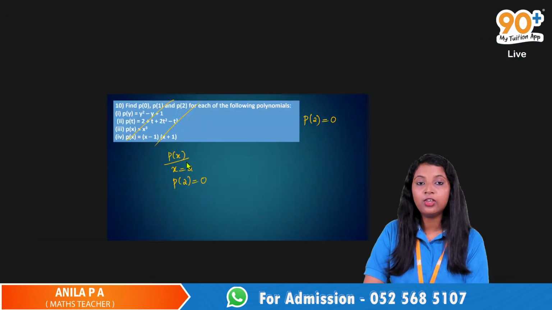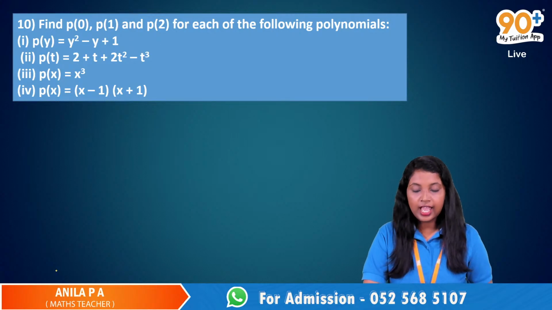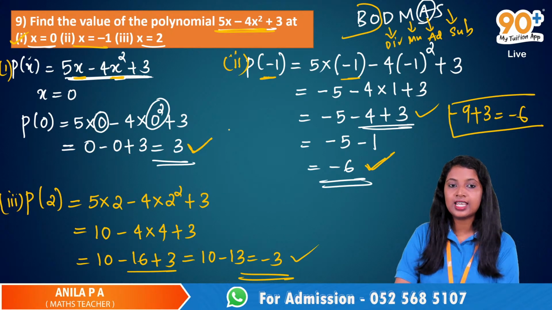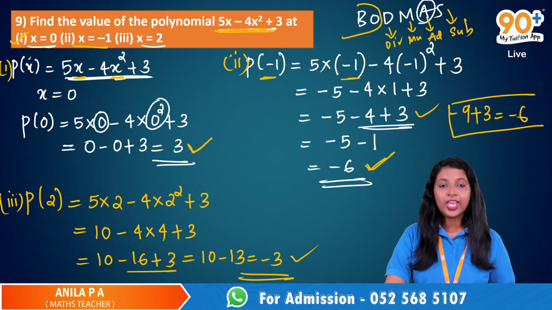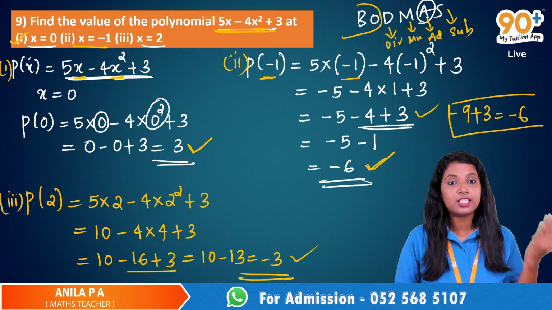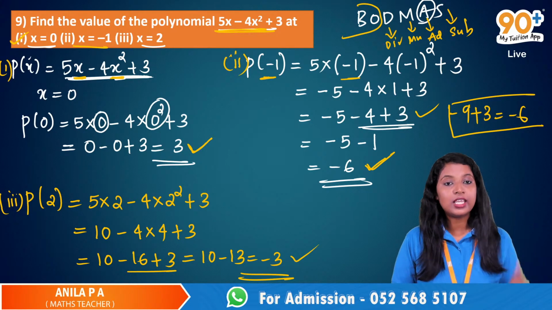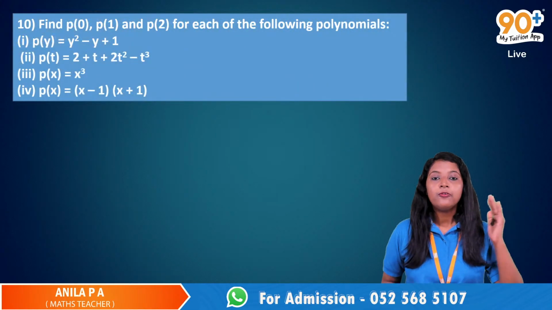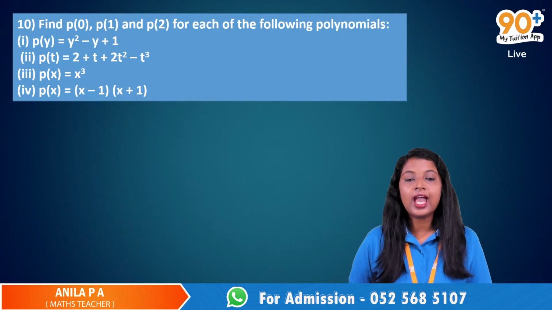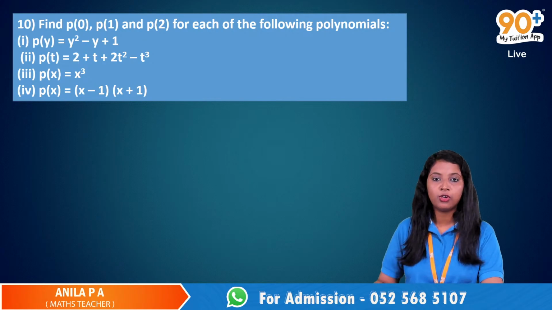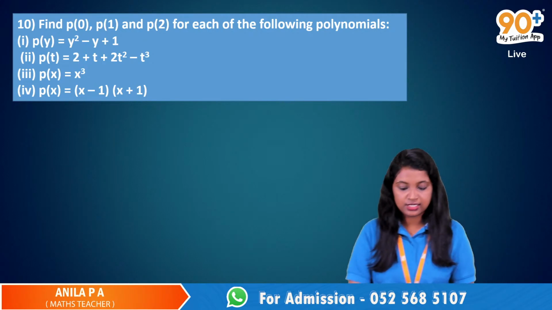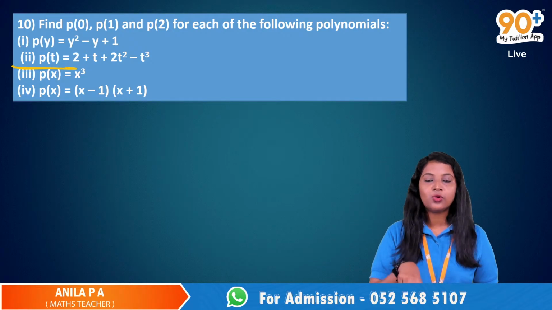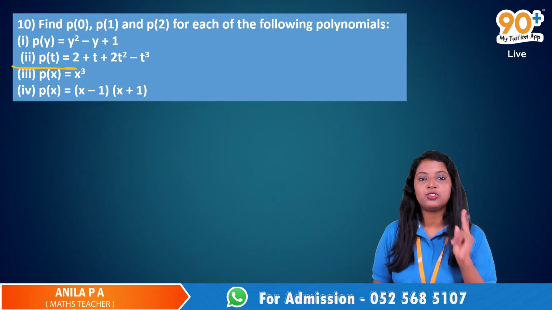Whenever we find the value of a polynomial at a particular point and we get the answer as 0, that is a zero. Here it is not 0. Here it is -6, here it is 3 and here it is -3. But if we have a point where the value of that polynomial is 0, then that particular number will be the 0 of that polynomial. Now let's solve the next question. Find p of 0, p of 1 and p of 2 for each of the following polynomials. Here we have 4 polynomials. Let's do the first 2 questions and the rest 2 questions are homework questions. We will discuss those 2 questions in the next class.